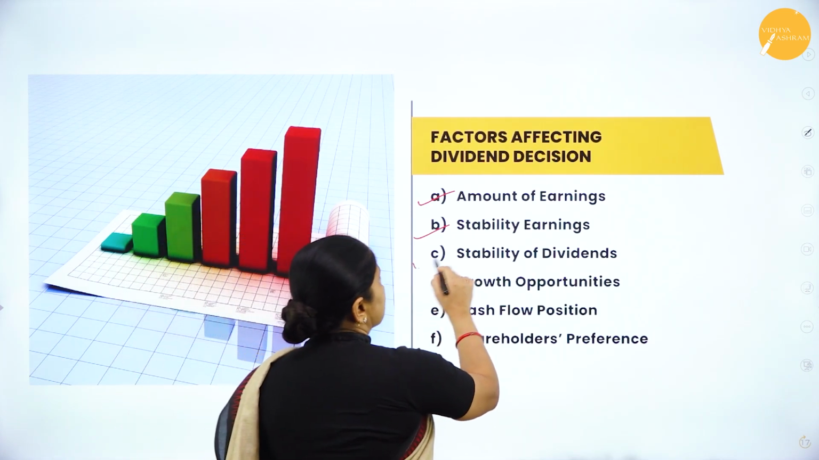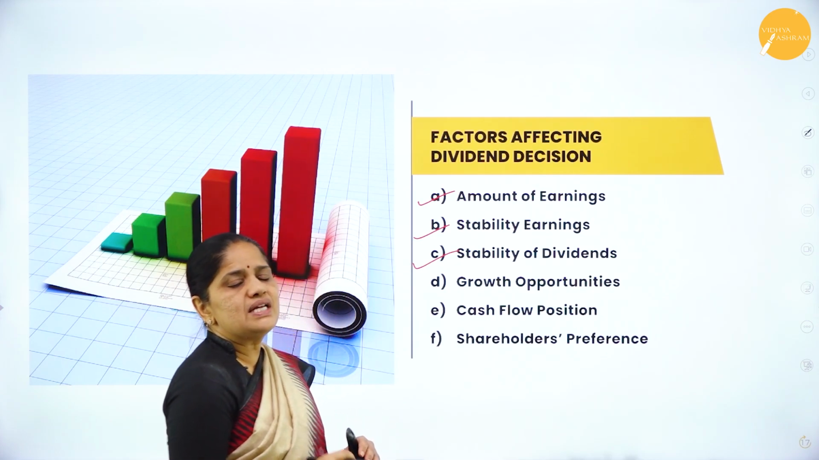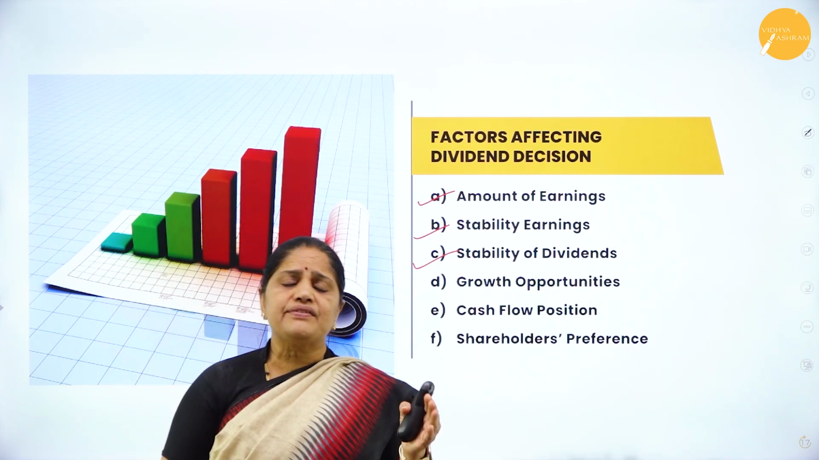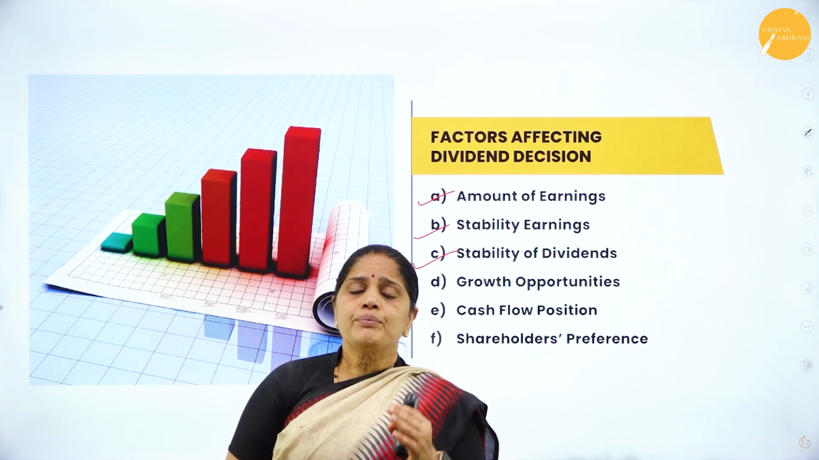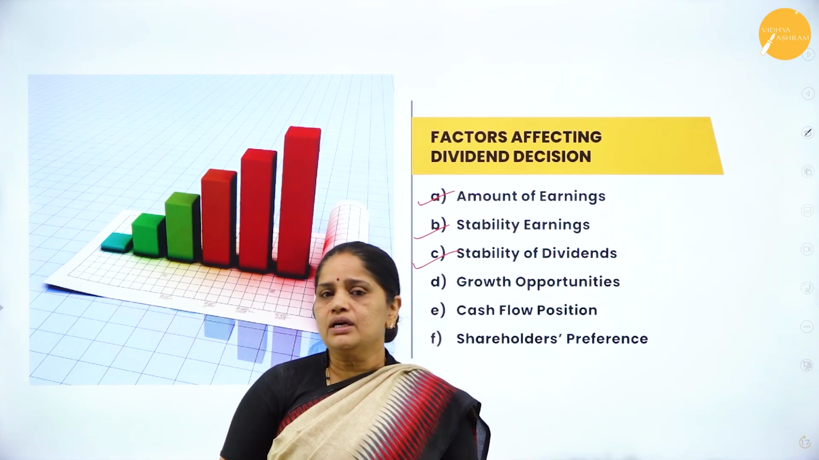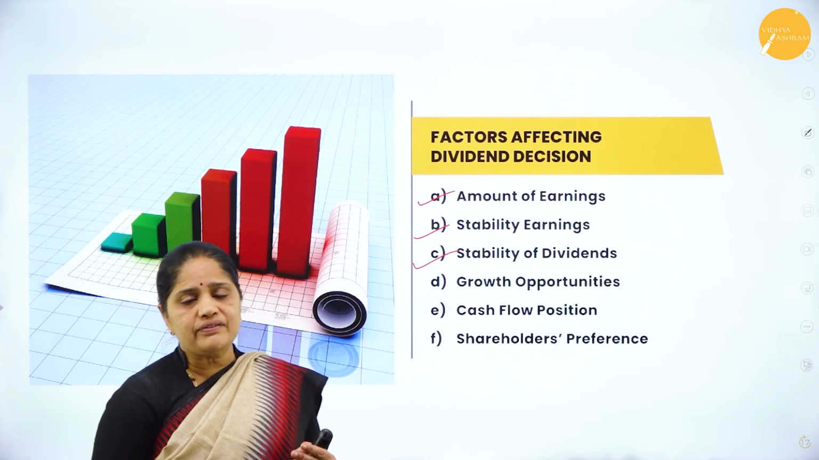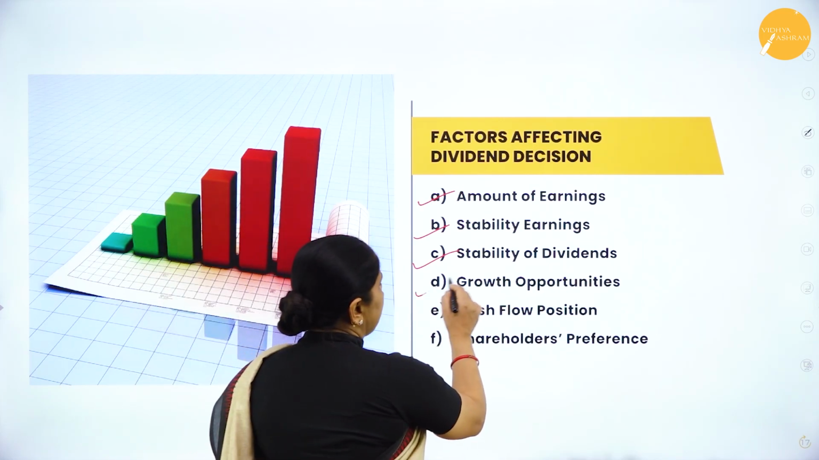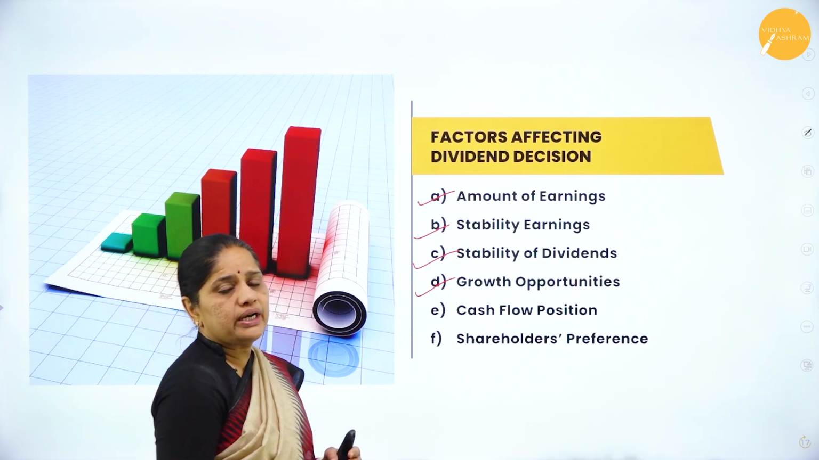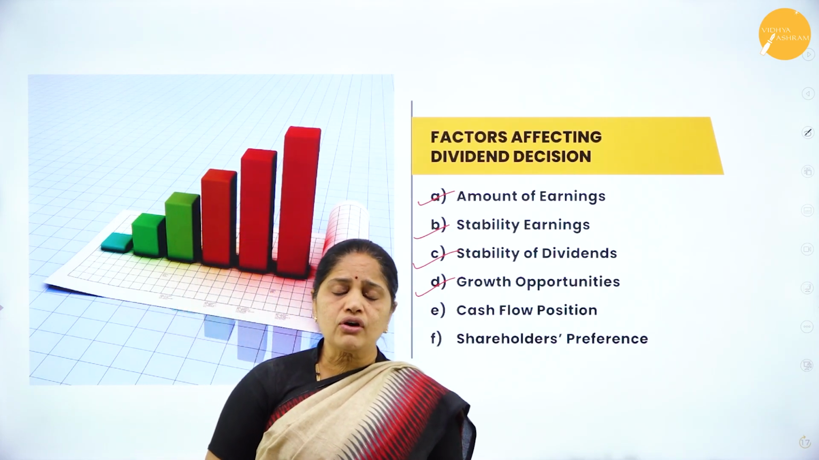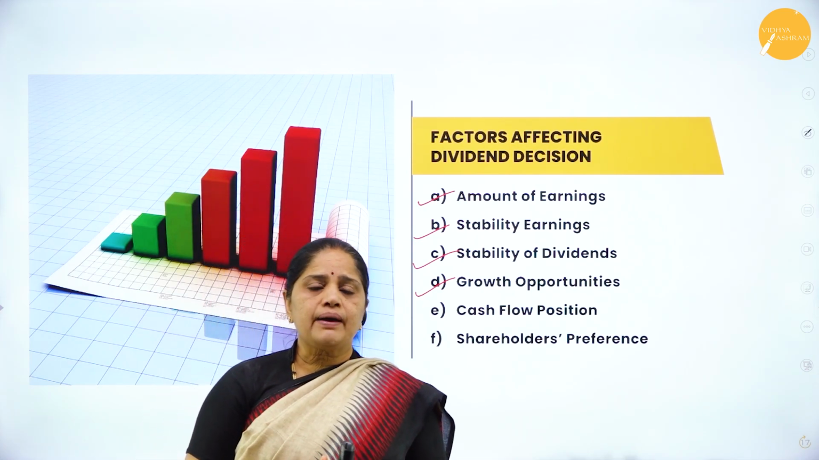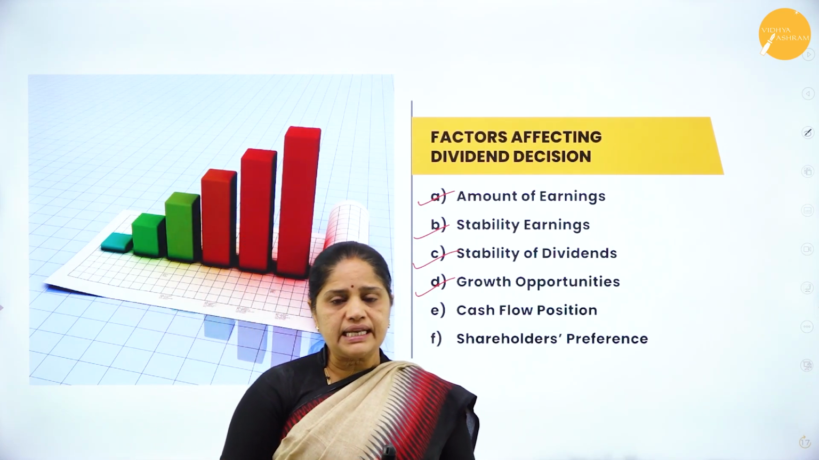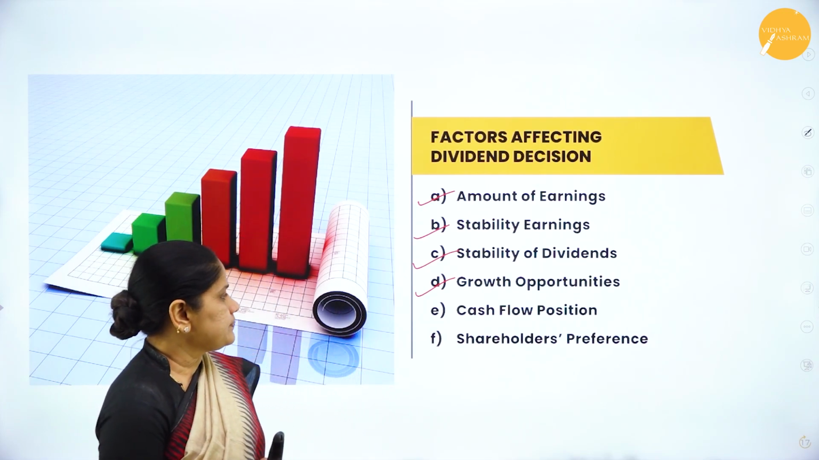Then third one is stability of dividend. So if the company has a history of paying dividend year after year, then it has to maintain that same procedure year after year. So you cannot deny any dividend to the shareholders. The next one is the growth opportunity. If the company has a lot of growth opportunities before it, then it is best for the company to retain a part of the earnings as retained earnings.